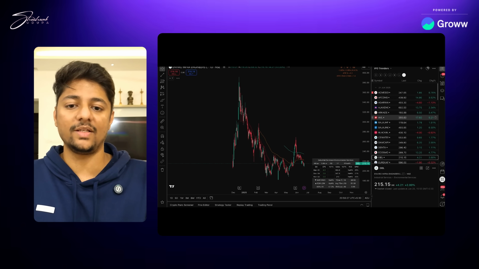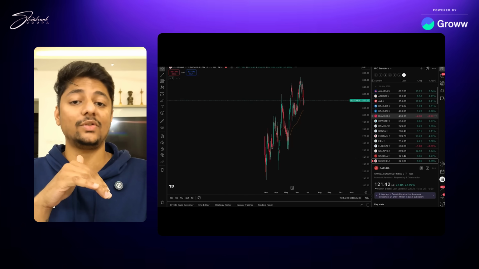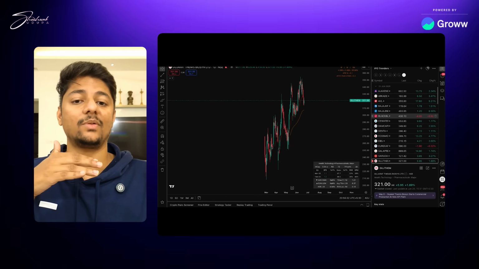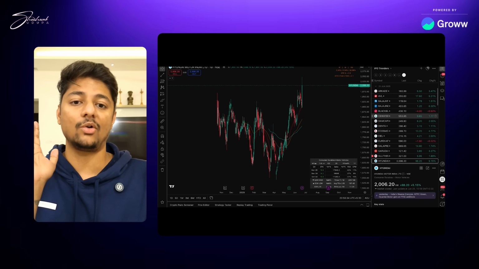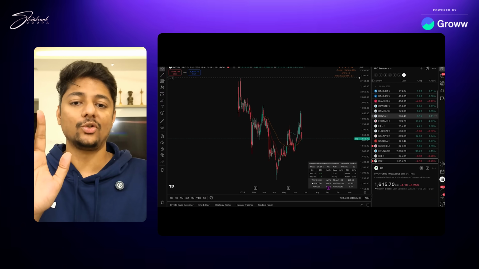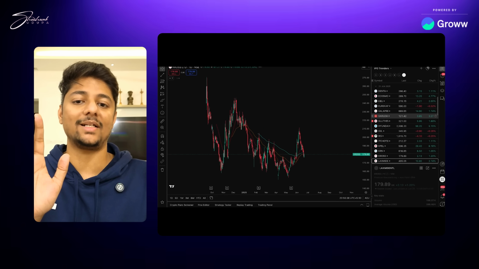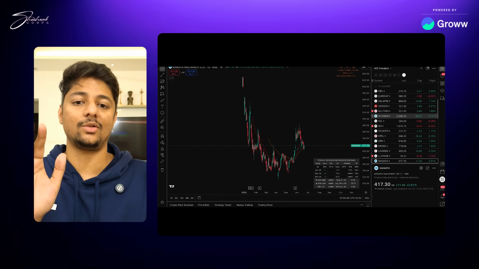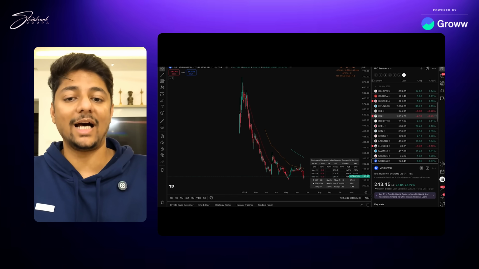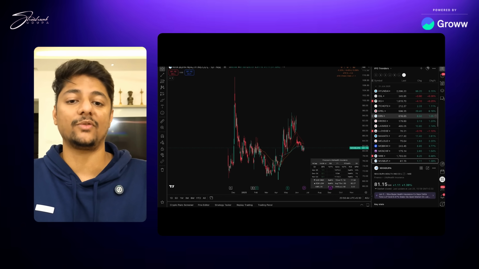So you can see all these are the companies that are there, and you will also see there are a lot of companies that just break out from the base and go, like look at this company, now just gave a breakout, right? So this is a very, very deep strategy where a lot of people use this strategy to understand how to invest in IPO based companies and ride the profits for a long period of time.